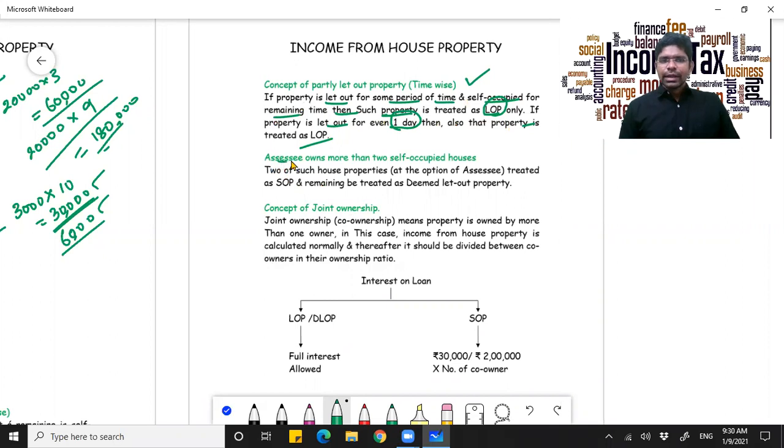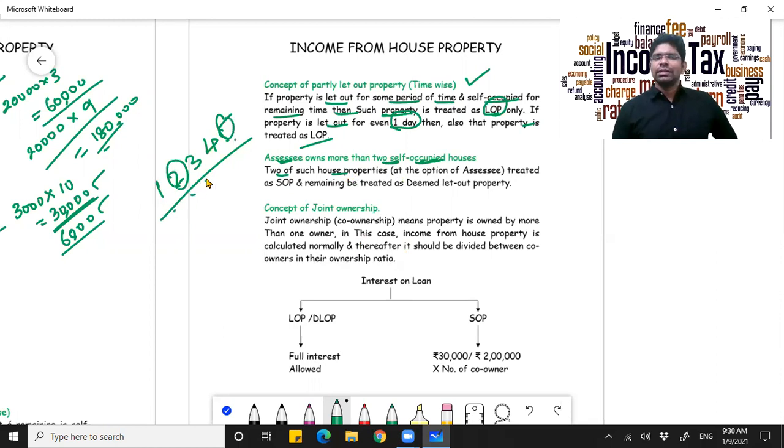Now, suppose an assessee owns more than 2 self-occupied properties. Two of such house properties are treated as self-occupied. For example, as I told you already, you own say 5 houses. Only 2 houses of your choice, it may be the second and fifth house, first and third, second and third, anything. You can claim an exemption for 2 houses, that is you will not be taxed for 2 houses, and for the remaining 3 houses you will be calculated based on the norms which we have already seen.